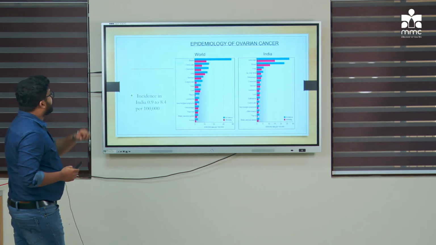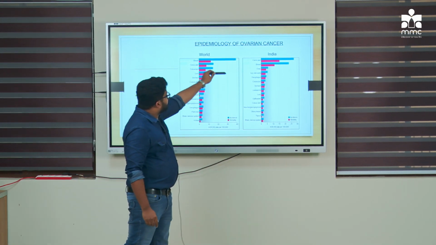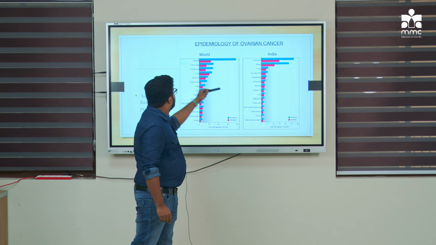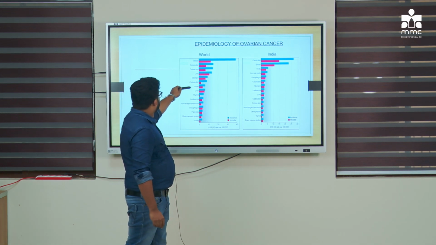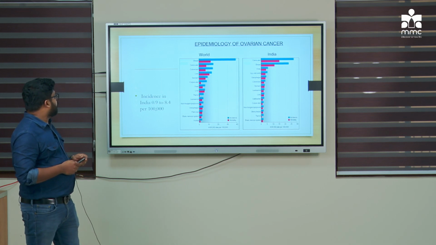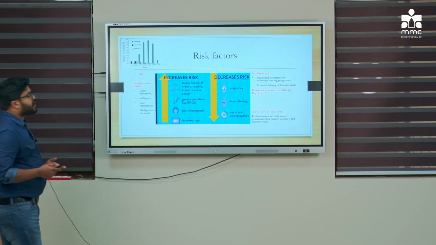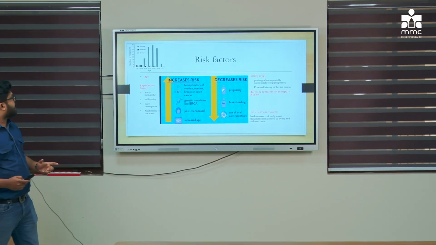So this is the graph showing the epidemiology of ovarian malignancy. We can see that in India it comes about third, and compared to the world it comes around 6th or 7th. The incidence in India is about 0.9 to 8.4 per 1 lakh population. So what are the risk factors? The main risk factor is age.